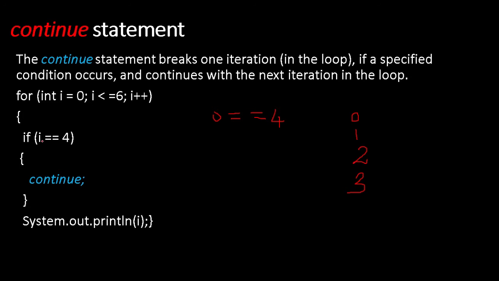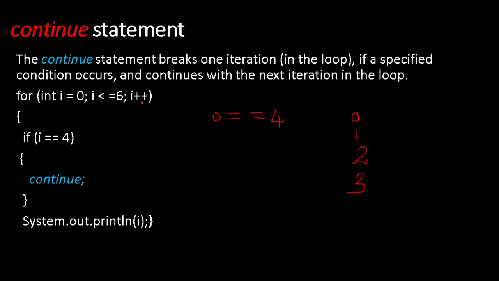With i equal to 4, which was going on, that will be left out. That means it won't print this, the execution will be left out, and it will go for the next iteration. So printing won't be done. That particular iteration where the condition is true will be abandoned and it will go for the next iteration.